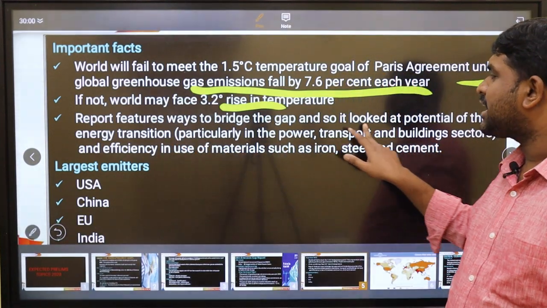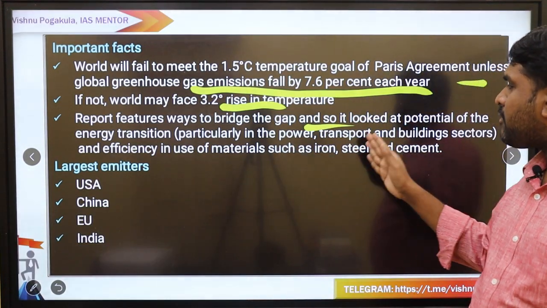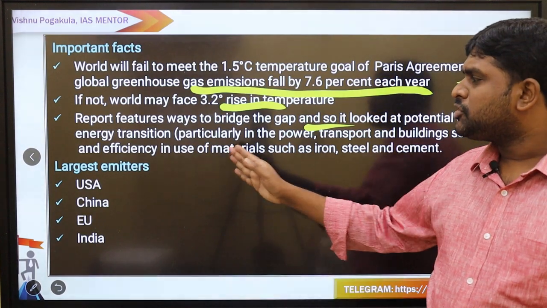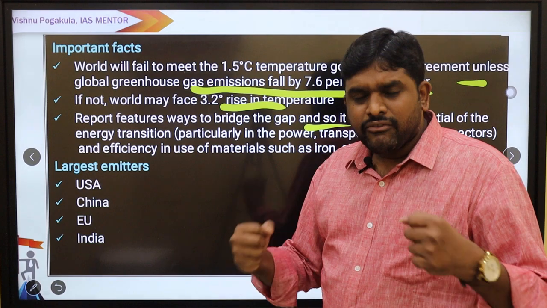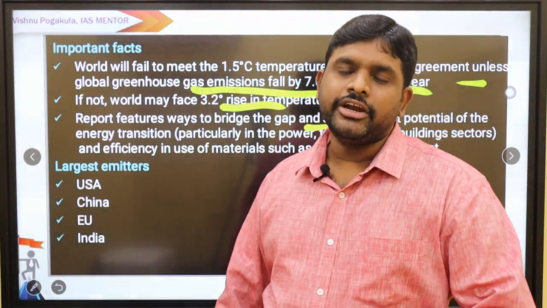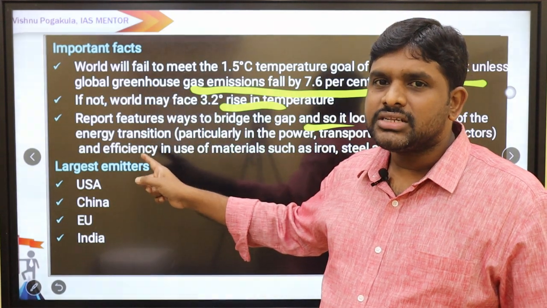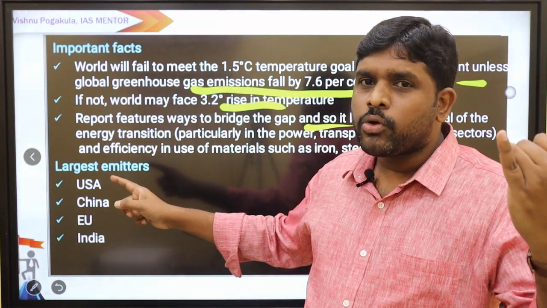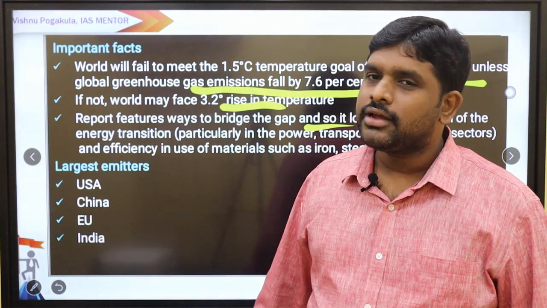The report features ways to bridge the gap, and looked at the potential of the energy transition, particularly in the power, transport and building sectors, and efficiency in the use of materials such as iron, steel and cement. So we need to control emissions, and by controlling, the emissions will reduce. So we got three points: 1.5 degrees centigrade, 3.2 degrees centigrade, the United Nations Environment Program, as well as the four countries: USA, China, European Union, and the fourth country is India.